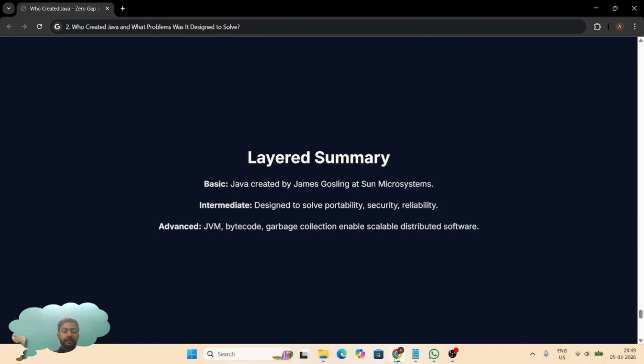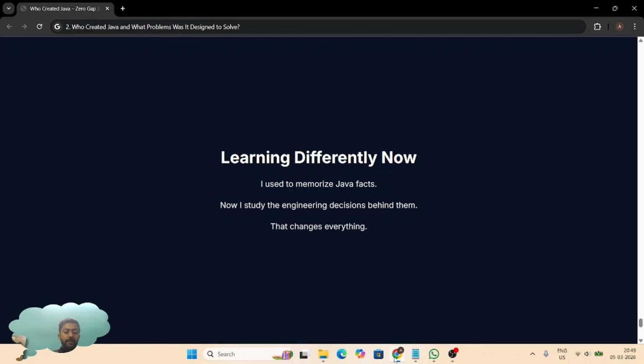Quick summary. Basic level: Java was created by James Gosling at Sun Microsystems. Intermediate level: it was designed to solve portability, security, and reliability problems. Advanced level: Java introduced the JVM, bytecode, garbage collection, and object oriented design to build scalable distributed software. I used to memorize Java facts. Now I'm trying to understand the engineering decisions behind them. That's the difference between learning syntax and rebuilding fundamentals properly.